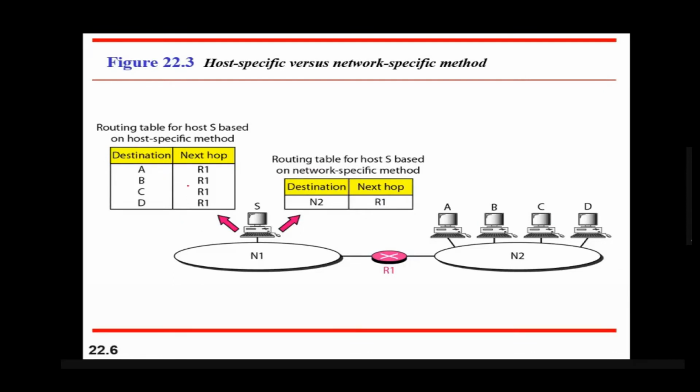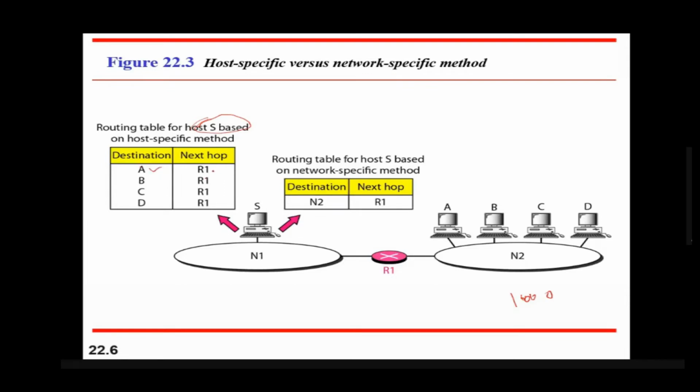If the routing table is created based on the host, this network 2 may have thousands of hosts connected in it. So if there are 1,000 hosts, then the size of the table will become 1,000 entries, because this table is keeping the information of how to reach A.